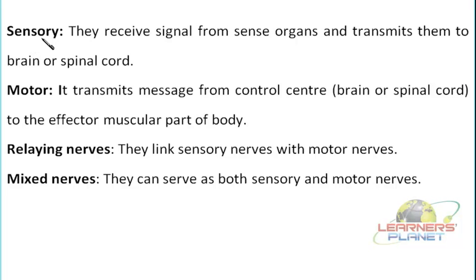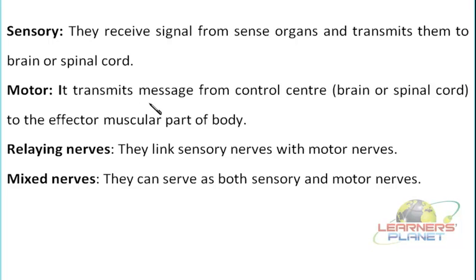So the sensory nerves always receive the signal and then convey it in one direction to the brain or the spinal cord. Motor nerves transmit the message from the control unit to the effector, or the muscular part of the body. This effector is linked with muscular movement only. Whatever action takes place is going to involve some muscular movement, and this is why it is called the effector, the muscular part of the body.